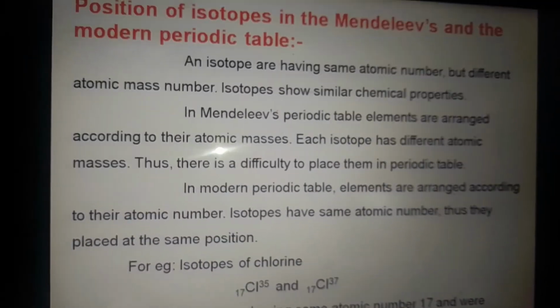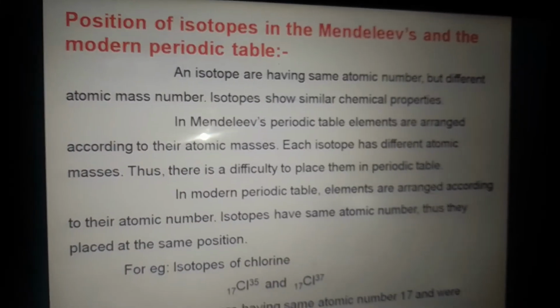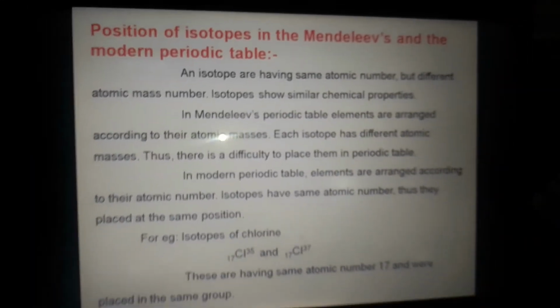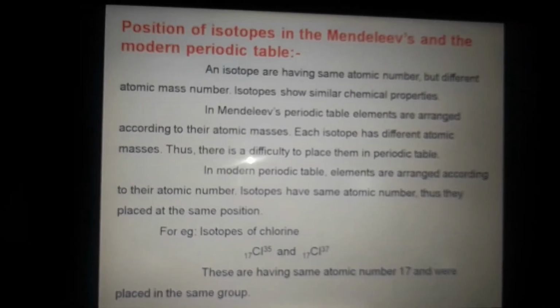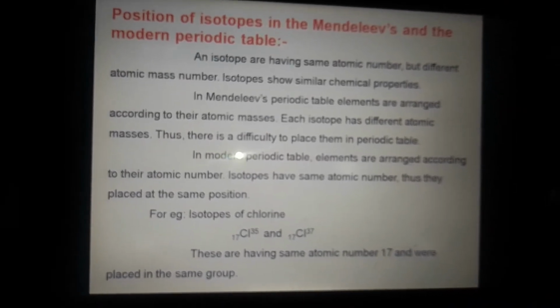Now, when we look at the drawbacks of the Mendeleev periodic table, these are also concerned with the exact position of isotopes. This problem is also solved with this modern periodic table. First of all, we will see what isotopes are.